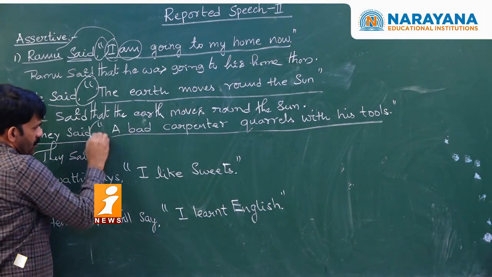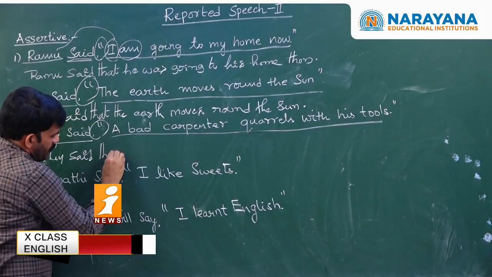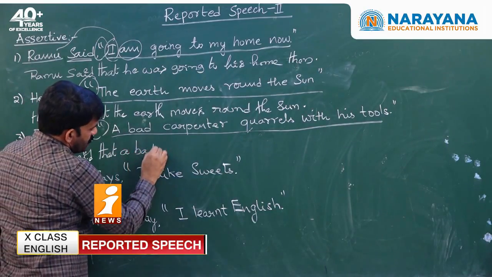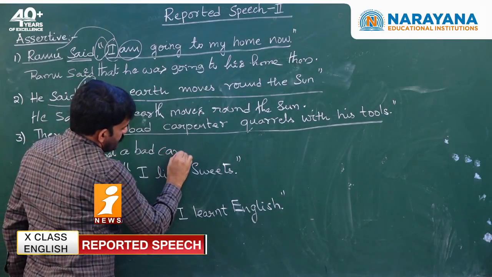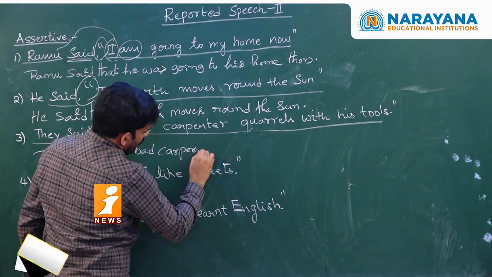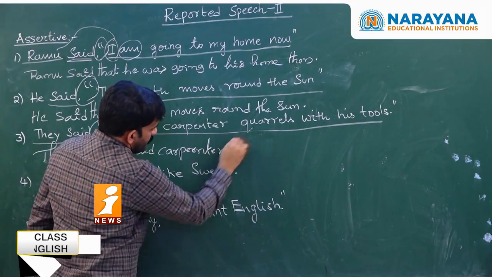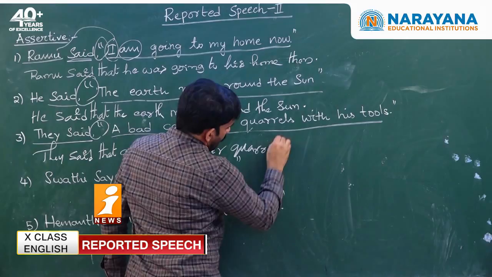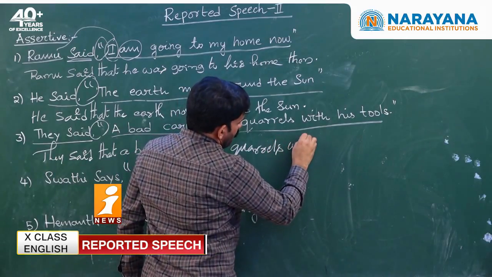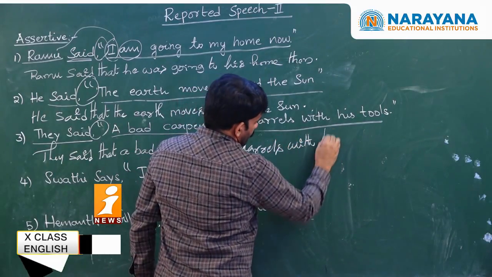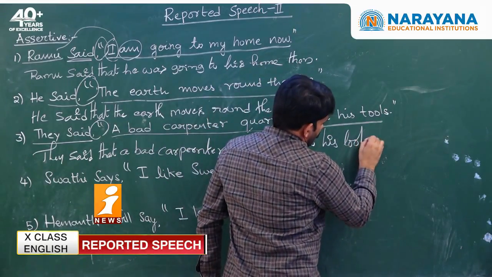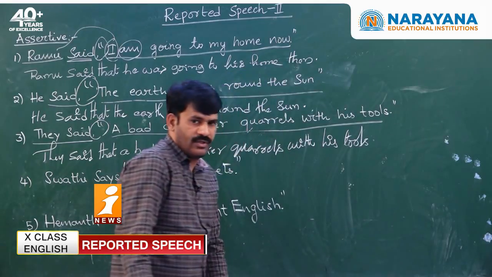When we remove comma and quotations, we have to write that, and then the rest of the sentence will be copied as it is. The carpenter quarrels with his tools. There is no change.